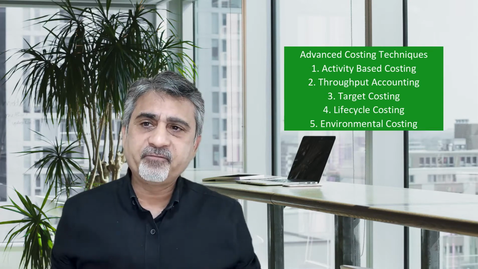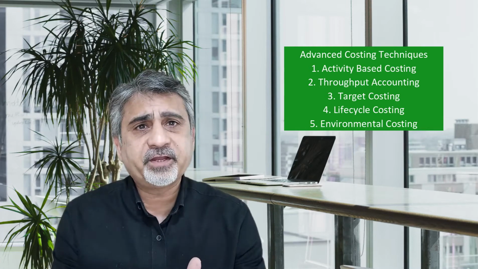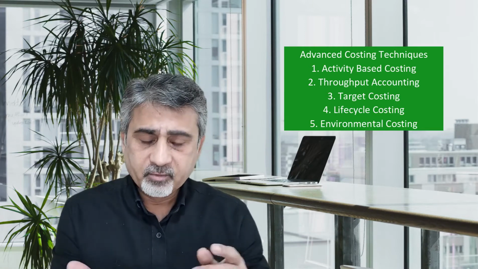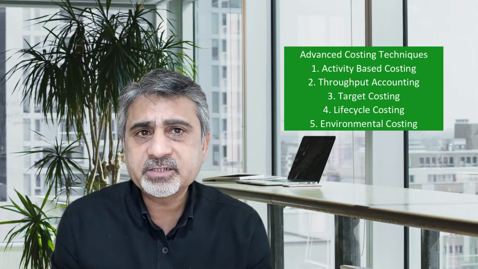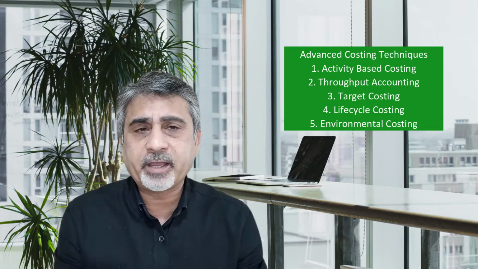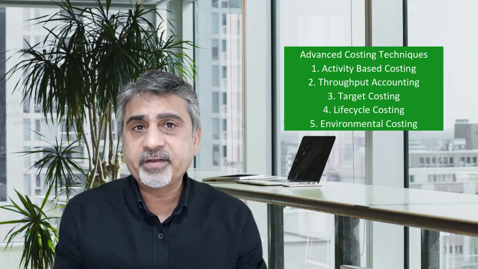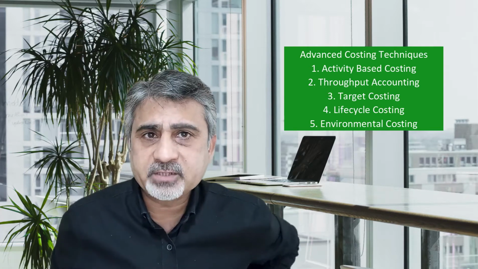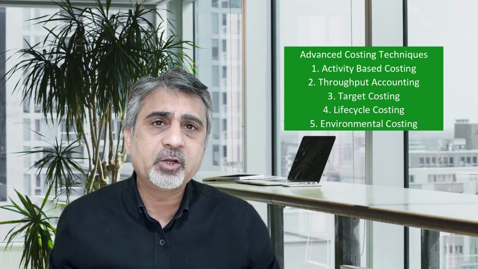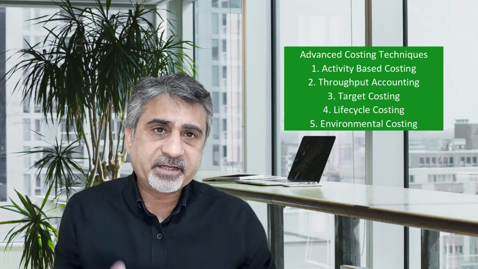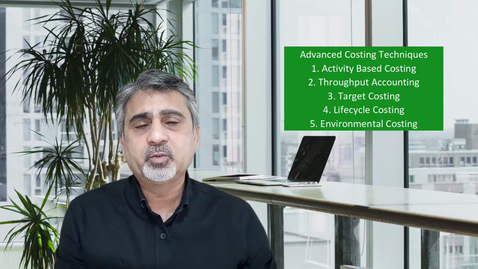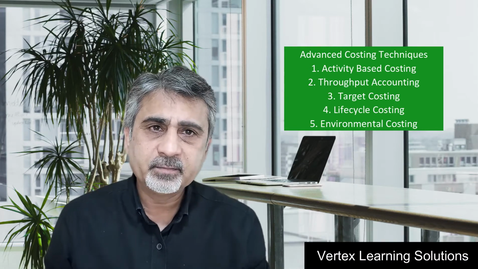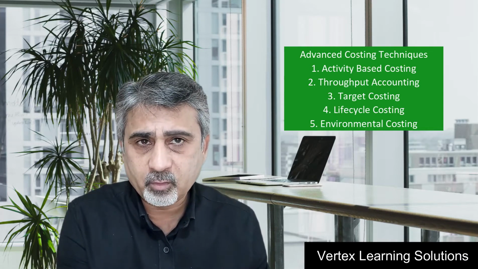What does that mean? For example, you need to understand the purpose of activity-based costing, the purpose of target costing, the purpose of throughput accounting. For instance, in activity-based costing, the main objective is to allocate overheads, and by the way, overheads which are production and non-production. That's the basic difference. When you were doing absorption costing in ACCA F2, you were only talking about production overheads. But when you do activity-based costing, you also include non-production overhead. The purpose is to calculate cost per unit most accurately using the correct allocation of overheads.